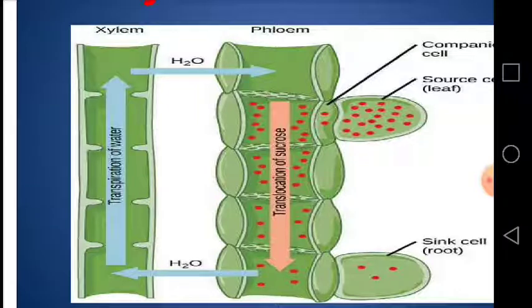Dear students, the food prepared by the plants is usually in the form of glucose, then it is converted into starch. We can simply say the sugars. The sugars are made in the leaves using the water transported by the xylem and the carbon dioxide which diffuses into the leaves from the air. The sugars are carried to the other parts of the plant in the phloem.